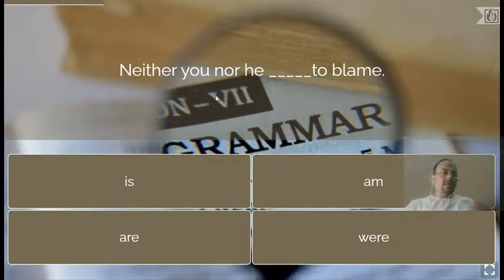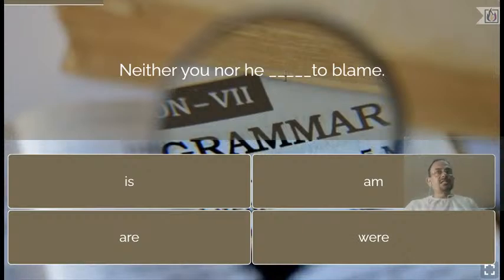Dear students, let me again tell you the rule. Remember, if there are two subjects in a sentence and these two subjects are of different persons, like you is second person whereas he is third person, in that case the verb will agree with the subject which is closer to it.